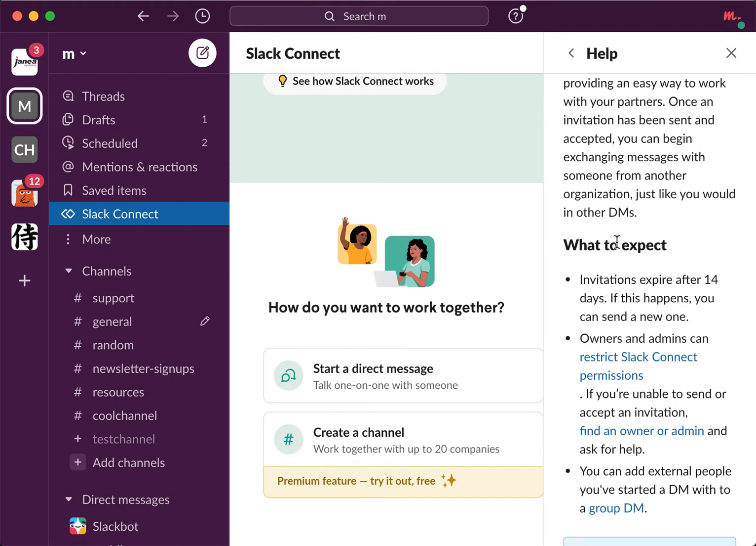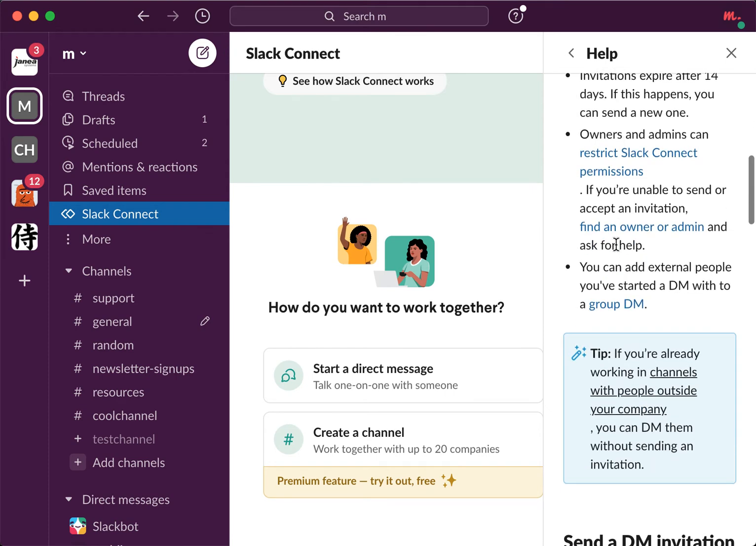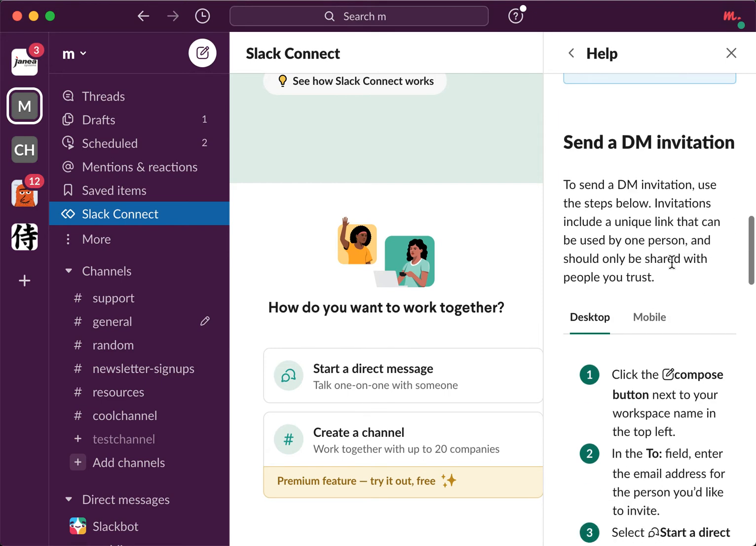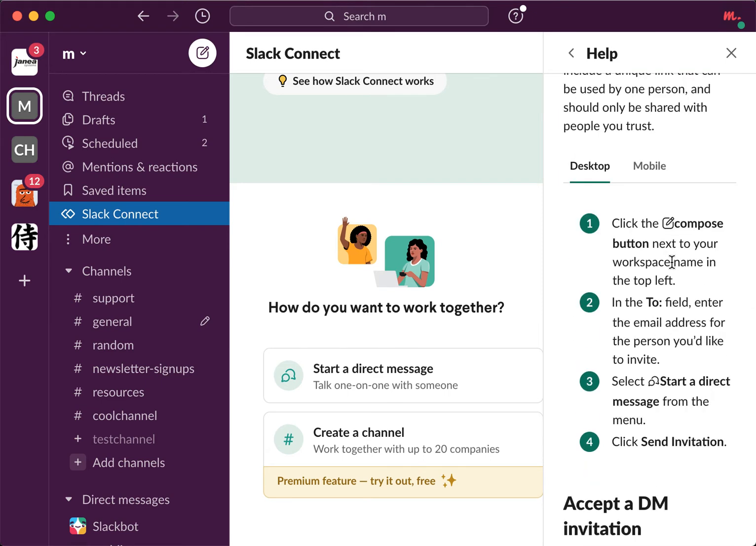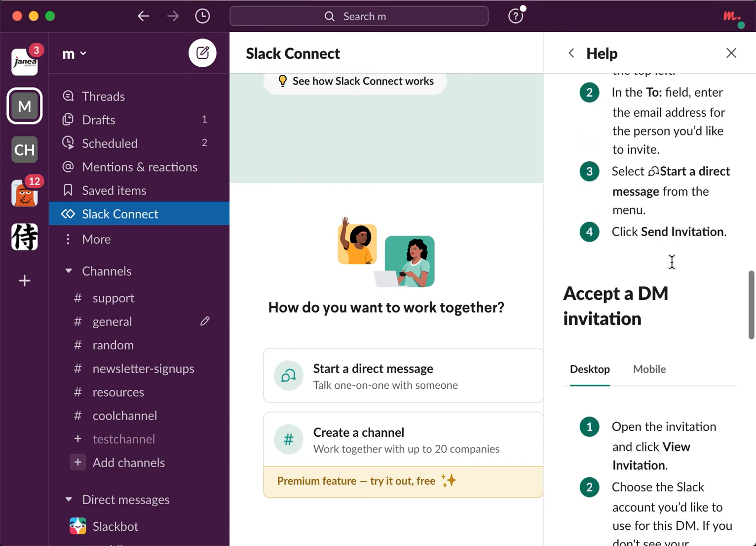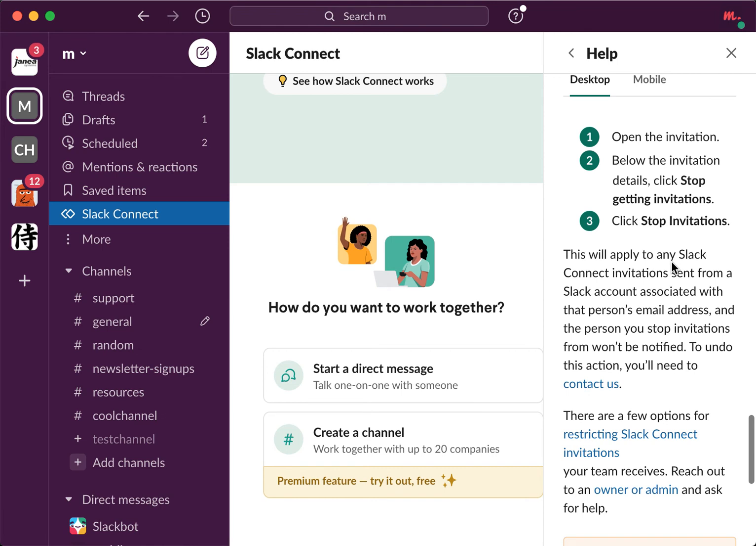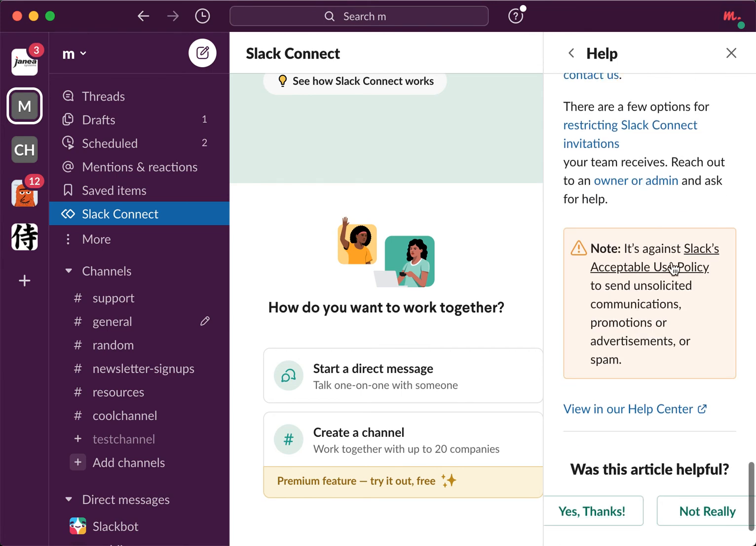So invitations expire after 14 days. It is possible to restrict Slack Connect permissions. You can add external people you have started a DM with to a group DM. So yeah, and then you just send a DM invitation and someone else can accept the DM invitation. So that's how it works.